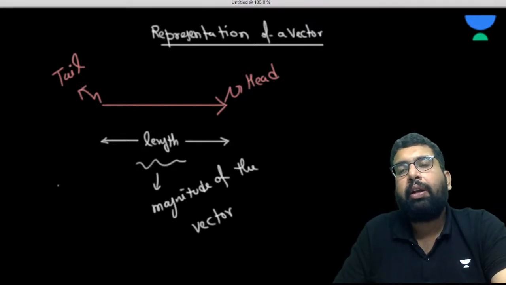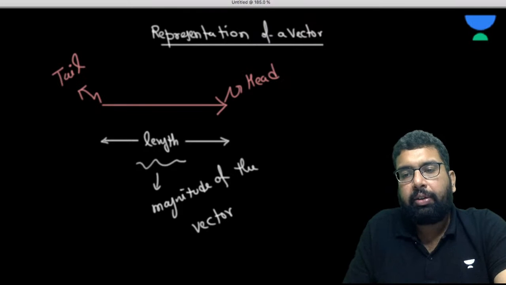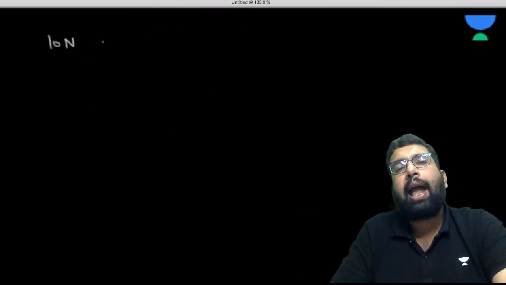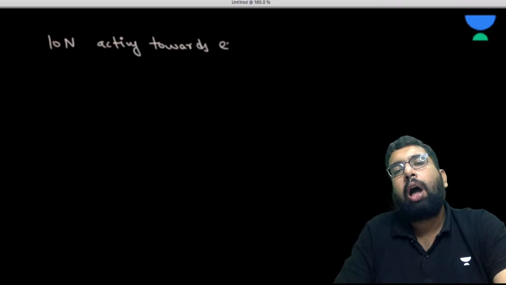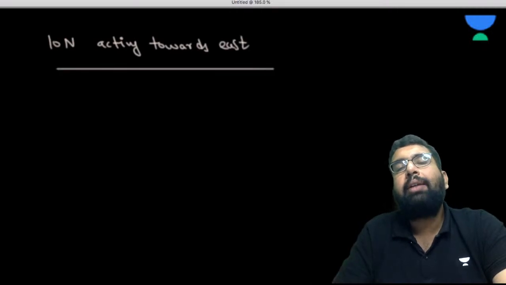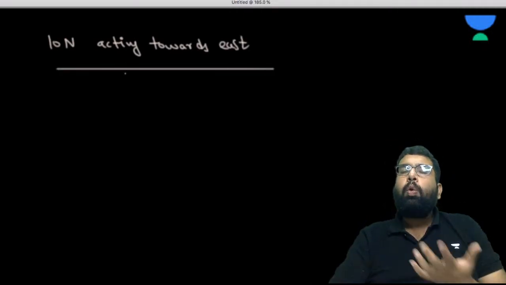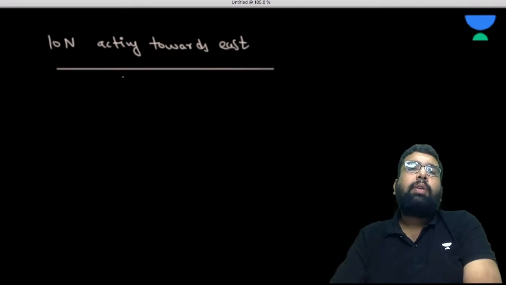So, sir, how is this relevant? Let me say that there is a body on which a force of 10 Newton is acting towards the east. Now, how are you going to represent this vector on the body?